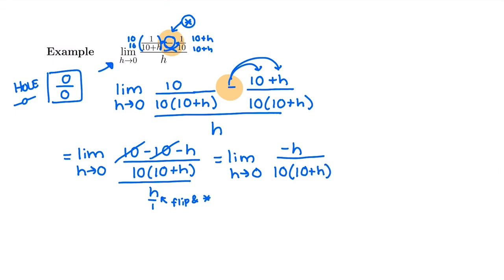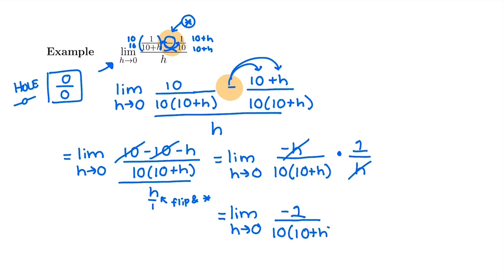Instead of dividing the whole thing by h, which can be written as h divided by 1, we're going to multiply by 1 over h. Dividing by 2 is the same thing as multiplying by 1/2. So dividing by h is the same thing as multiplying by 1 over h, which helps me to see that these h's will cancel. And all I have left in the top for my limit as h goes to 0 is a negative 1 over 10 times 10 plus h.